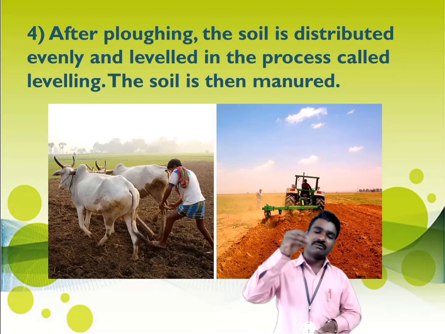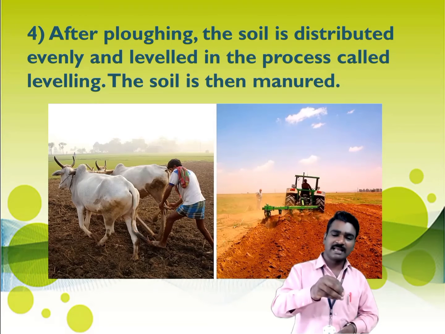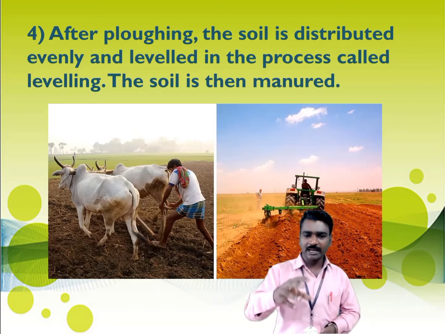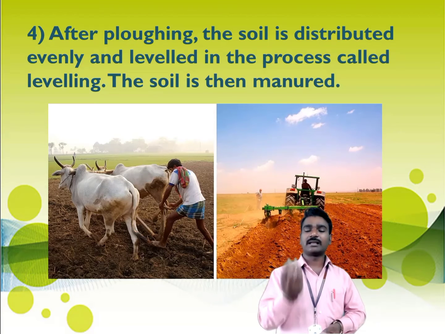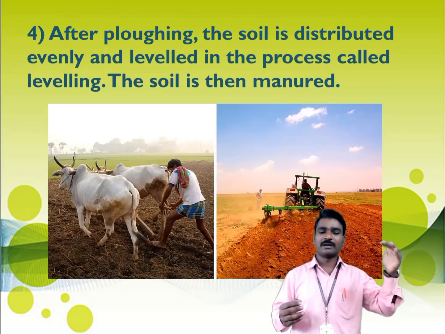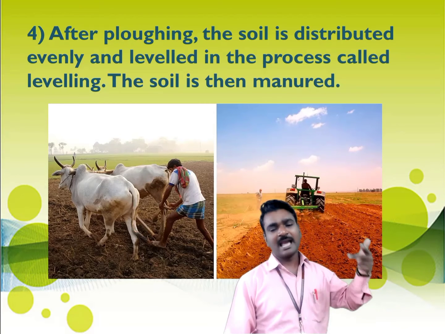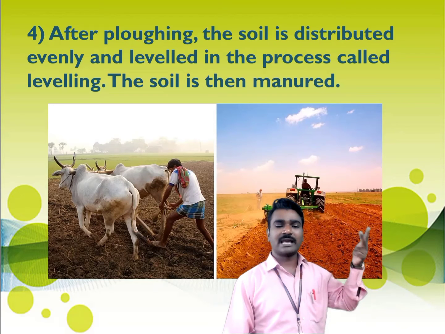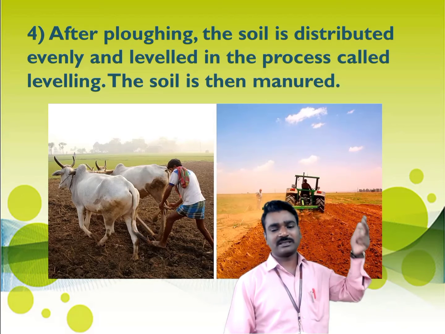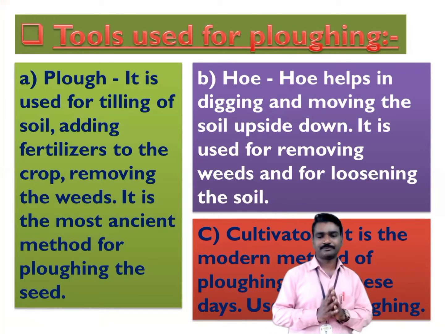After that the farmer has to add certain manures and fertilizers to the soil to make it rich with various kinds of nutrients. So the farmer ploughs the land, then levels the land, and after leveling, he manures the land. That means he adds manure and fertilizers to the soil.